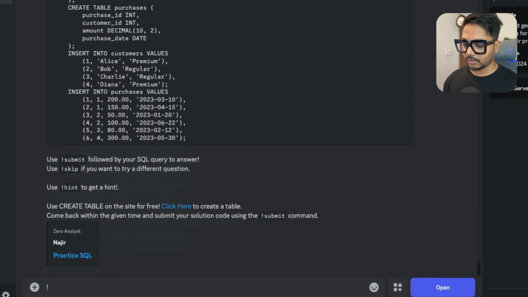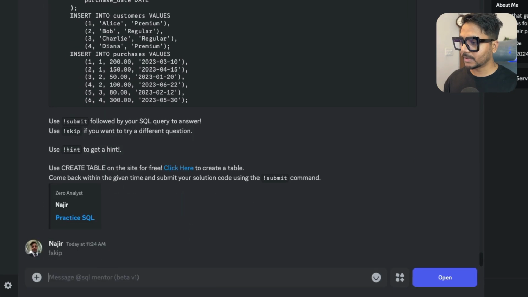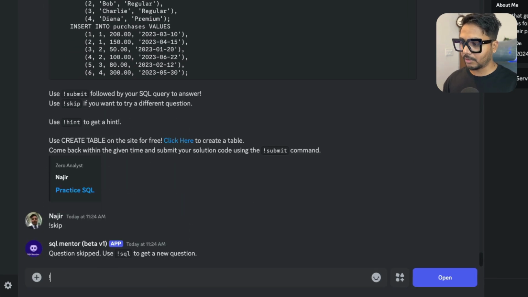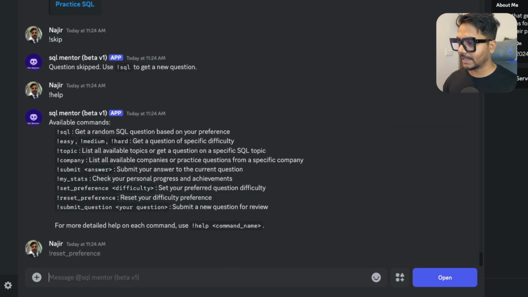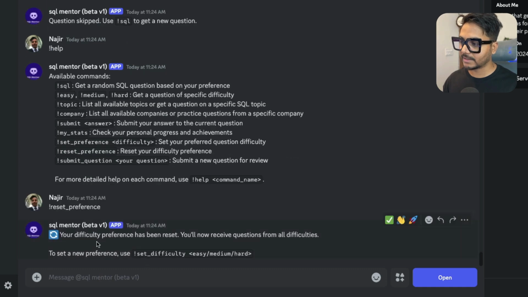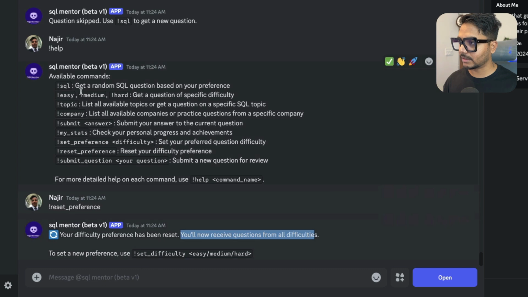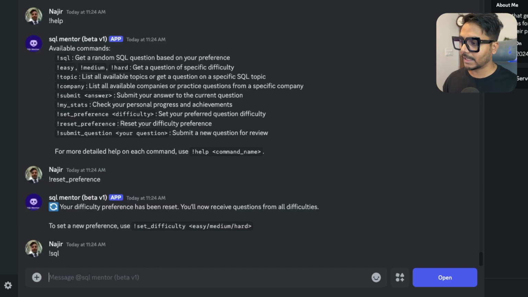So this time I'm just going to call skip to skip this question, and I would now need to reset my preferences so that I can get all levels of questions. For that, I can go ahead and say reset preferences. I can just hit enter, and my preferences have been reset. You can see that you will receive questions from all difficulties. I can just type SQL again to see if I am getting questions from all the categories.